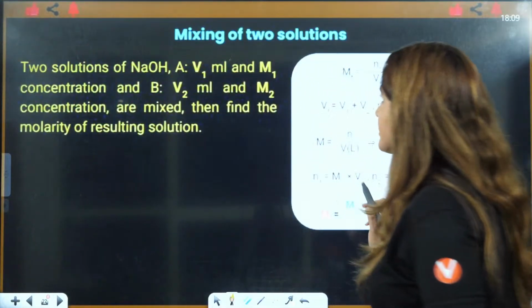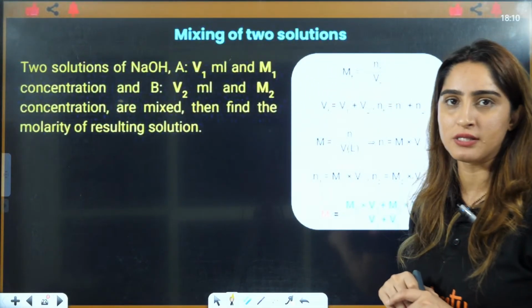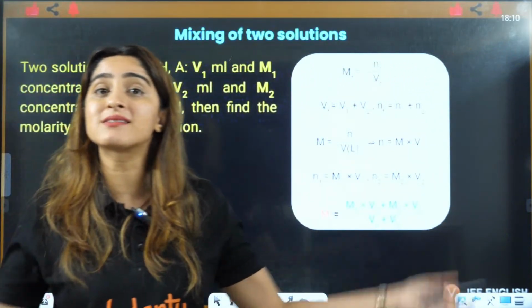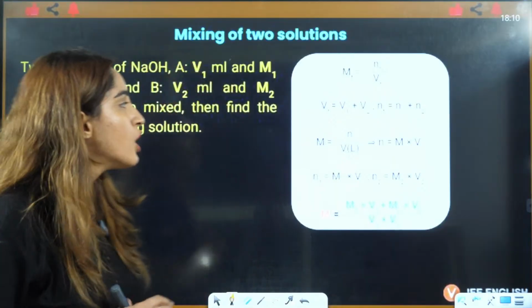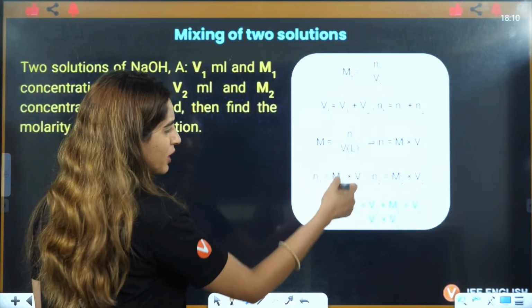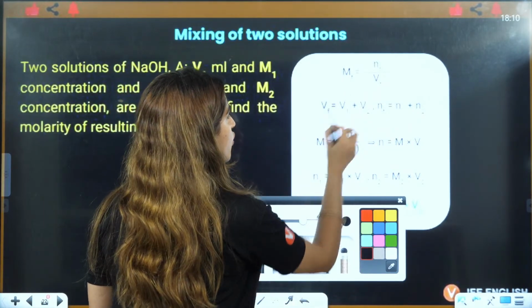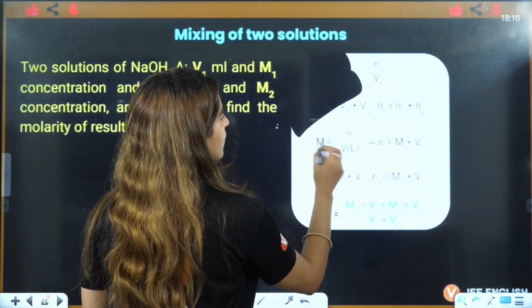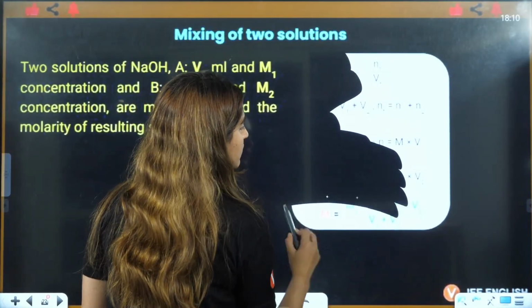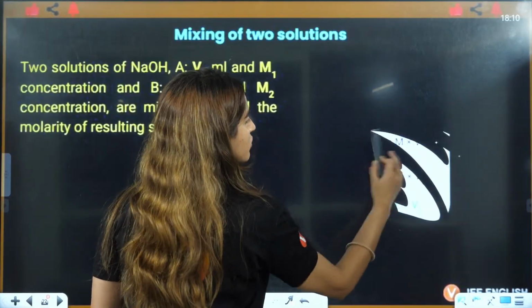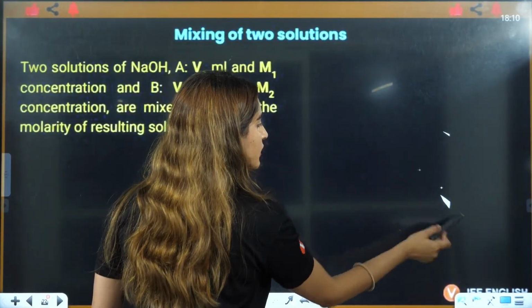Now, next is mixing of two solutions. Here I am not adding something, I am mixing two solutions. So you don't have to go through the derivation. I would directly suggest you to just know the formula. You should know the formula directly. There is no use of doing this thing.